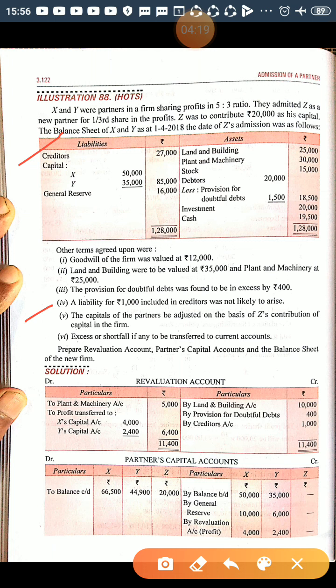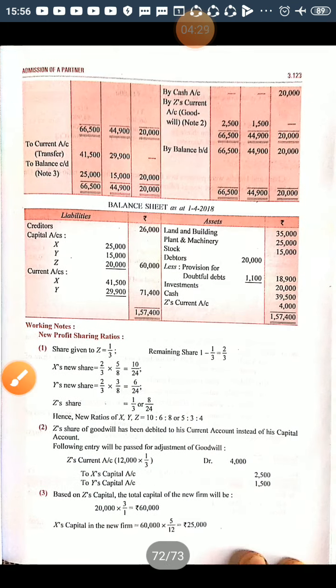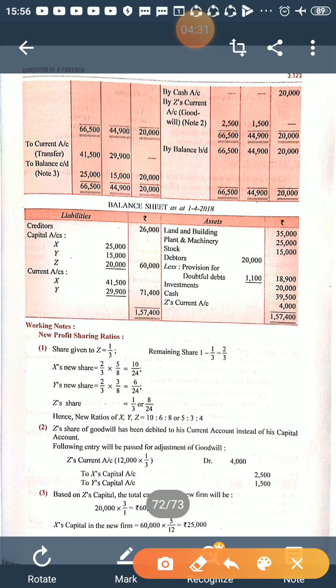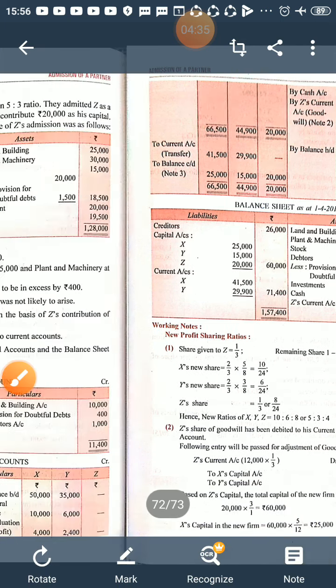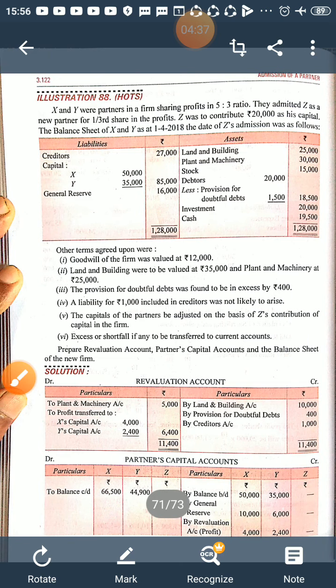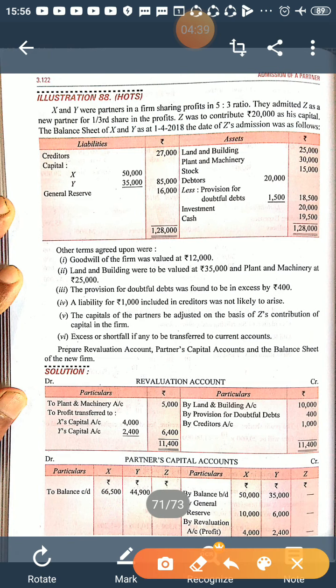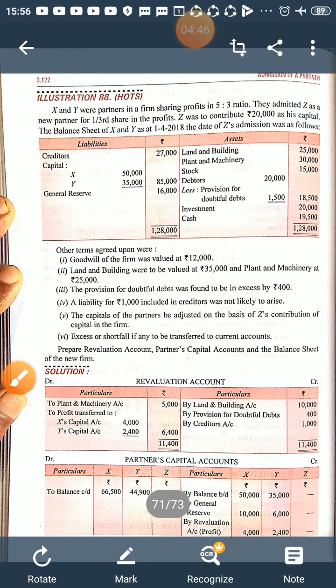The journal entry is creditors account debited to revaluation account. Revaluation account is credited by creditors 1,000, and in the balance sheet creditors balance will be reduced by 1,000. Now it becomes 26,000, right? Now capital balances will be brought down, so X and Y are brought down here.